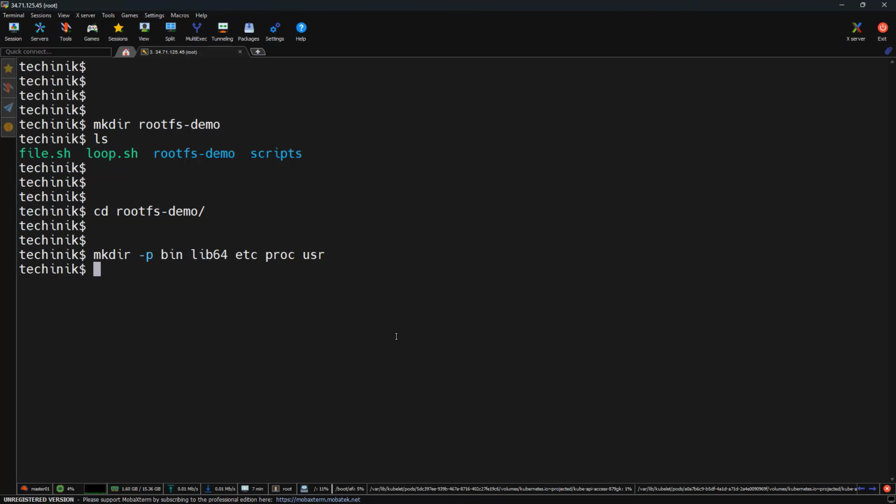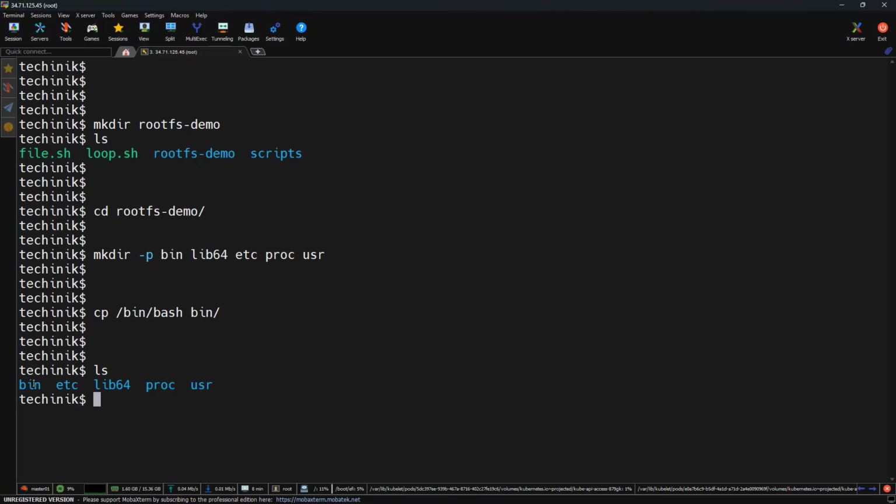Now let's make it usable. For that, let's copy the binary files. First of all, we are going to copy the bash binary. We can use the cp command with the path /bin/bash, and I'm going to copy it into the bin folder. If I do ls here, we can see all five directories got created, and under bin, we have the bash binary. As we can see, it got copied.